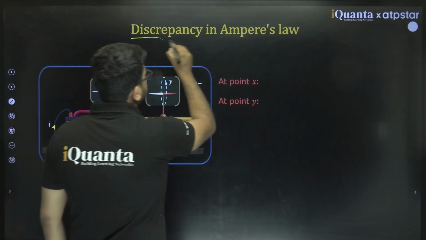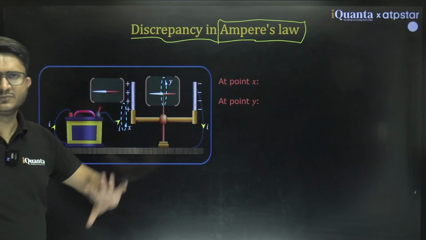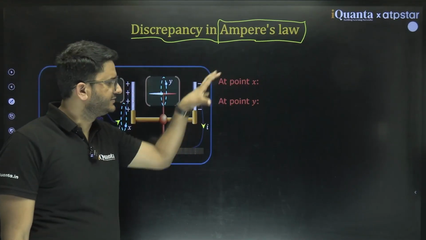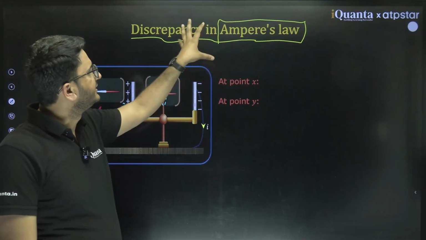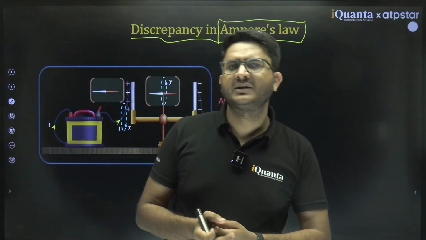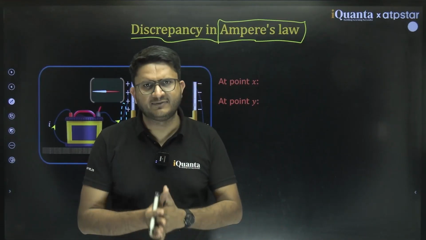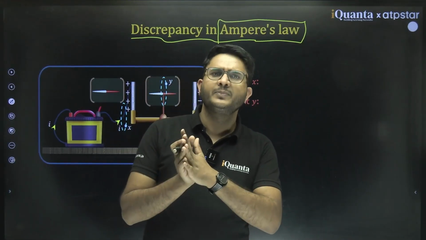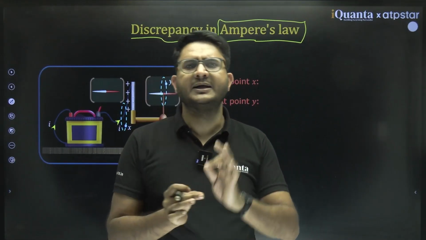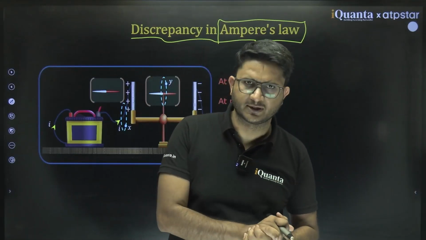He said there is a discrepancy in Ampere's law. With this explanation, he proposed one more theory. What is Ampere's law? The line integral of the magnetic field, integral B dot dl over a closed loop, is always equal to mu naught times the enclosed current.